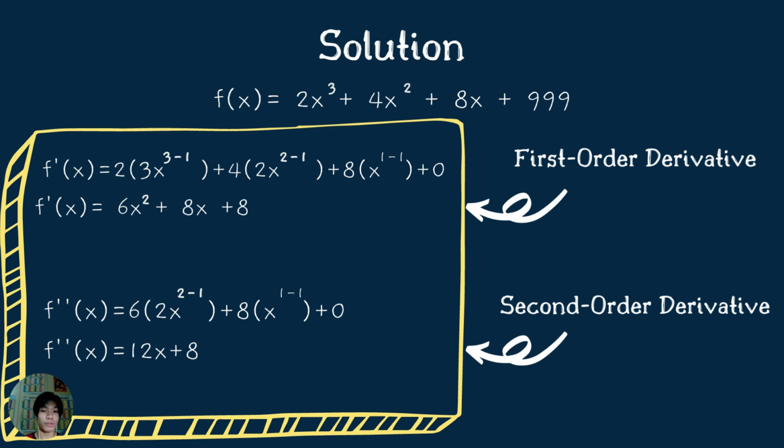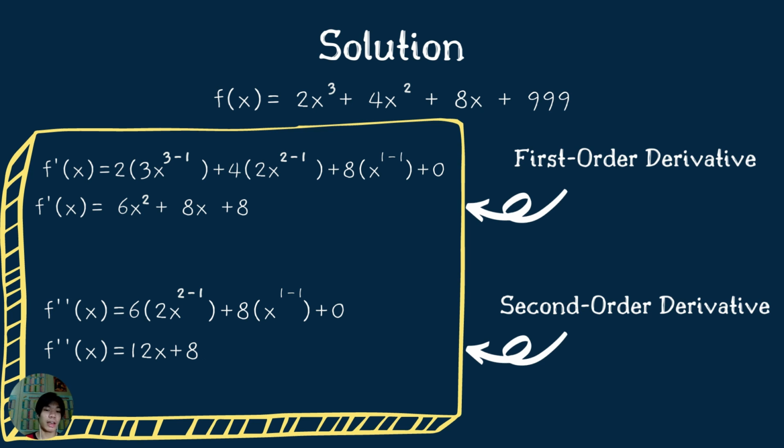Next, we find the second order derivative. Just like what we did earlier, we use the general power rule. 6x squared becomes 6 times 2x to the power of 2 minus 1, and 8x becomes 8 times x to the power of 1 minus 1. Since 8 is a constant, it becomes 0.